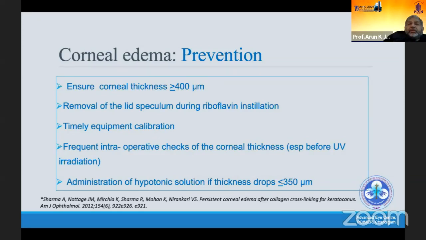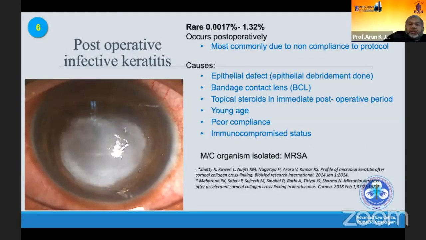And this is one of the most dreaded complications, though it's rare. These are the risk factors for infective keratitis: immunocompromised patients, patients not following the treatment properly, topical use of steroids, as well as the use of contact lens and other things.